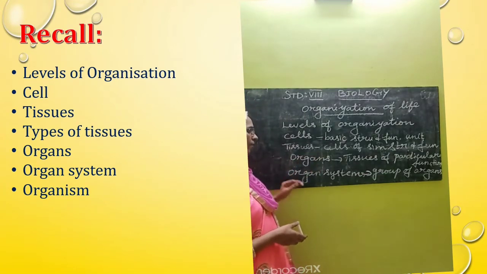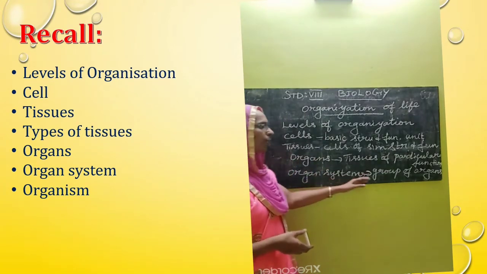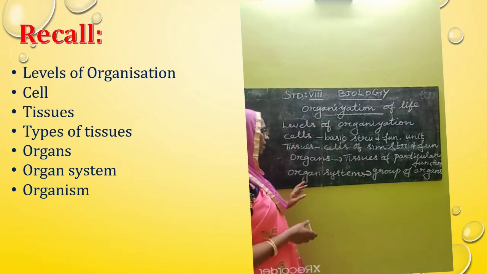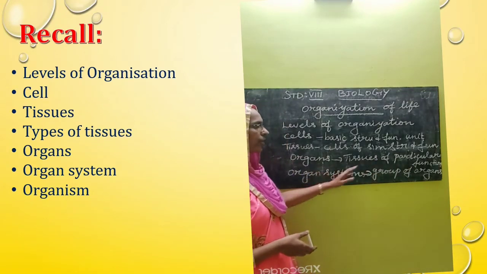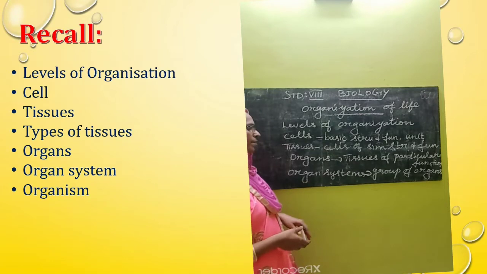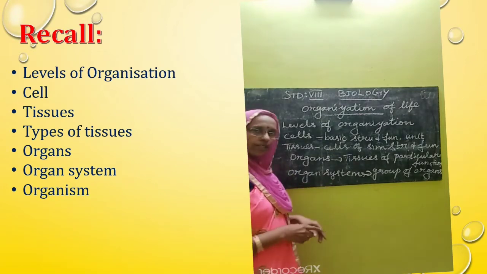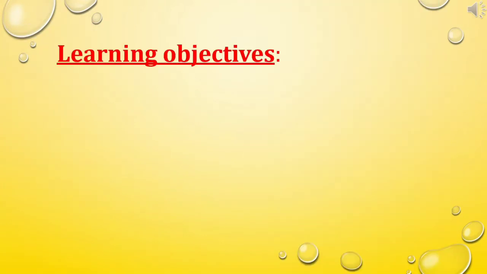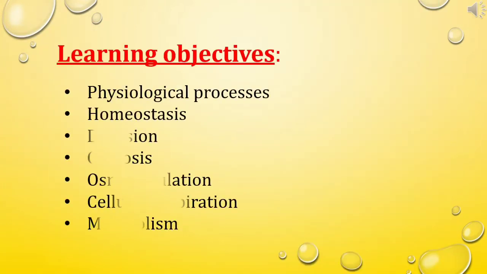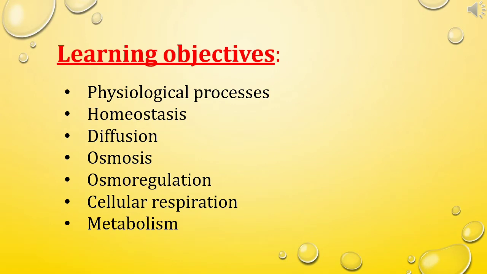Example, eye. What are organ systems? A group of organs that carry out a particular function is called an organ system. For example, the heart and the blood vessels together make the cardiovascular system. In today's session, we are going to discuss some of the physiological processes like homeostasis, diffusion, osmosis, osmoregulation, cellular respiration and metabolism.